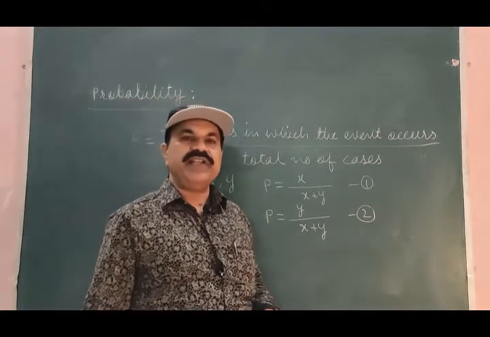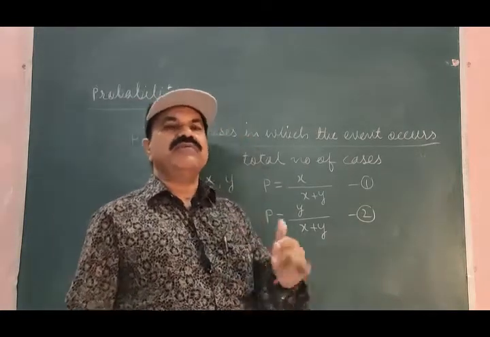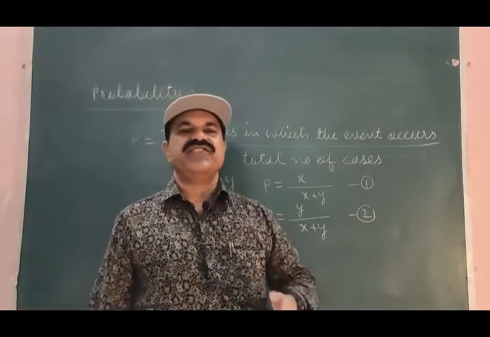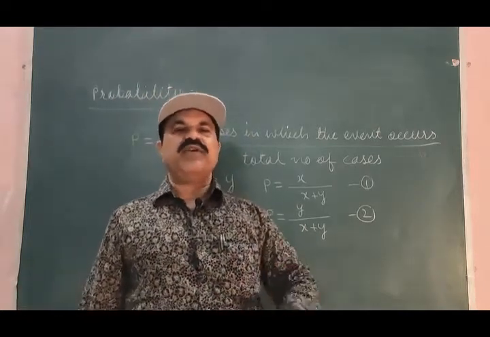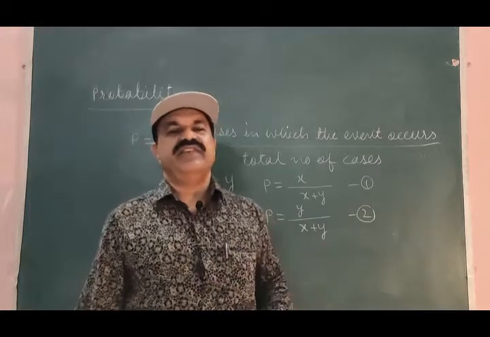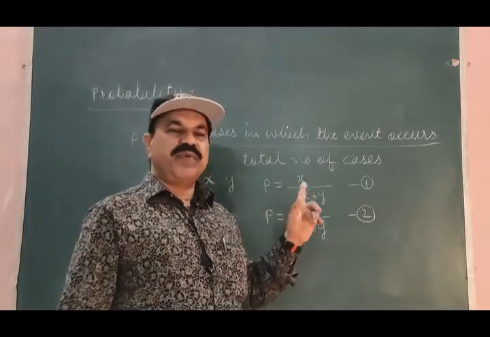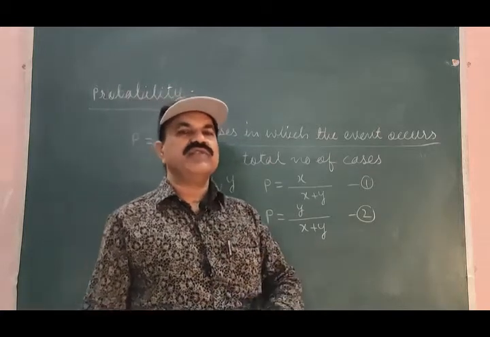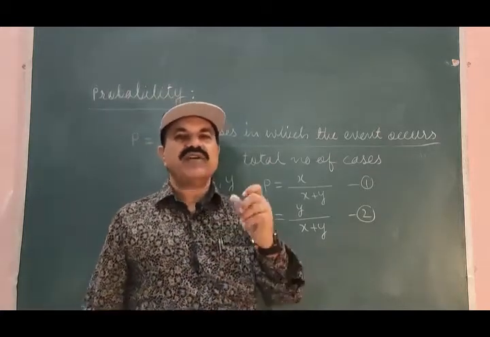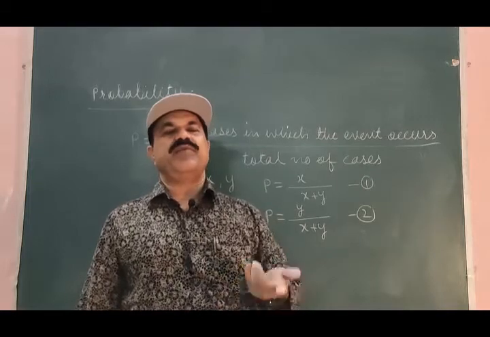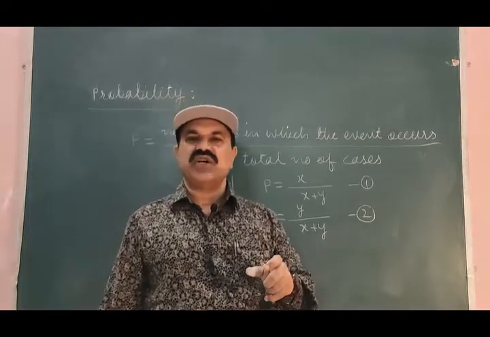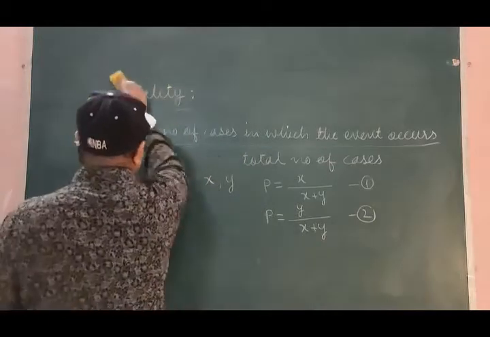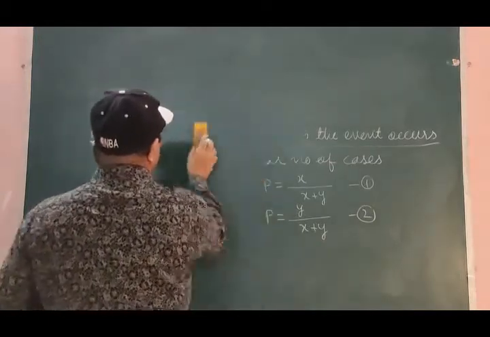Total probability will be equal to the sum of probability of occurrence of the event and probability of non-occurrence of the event.